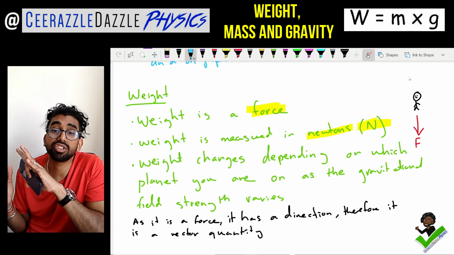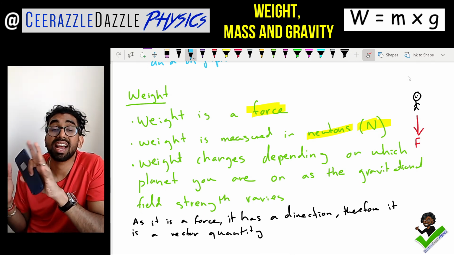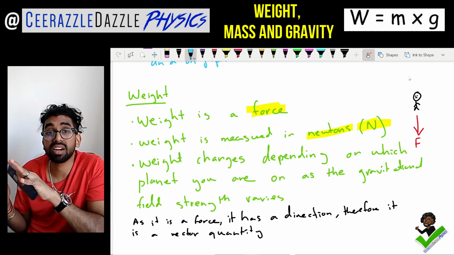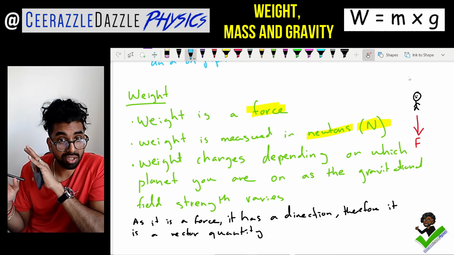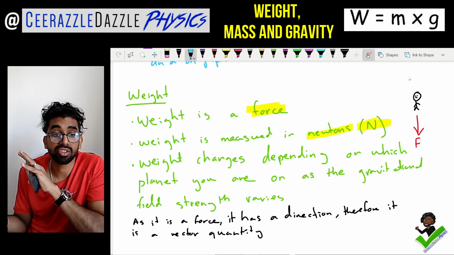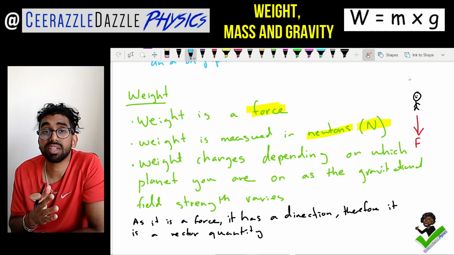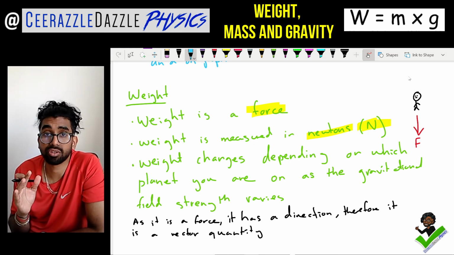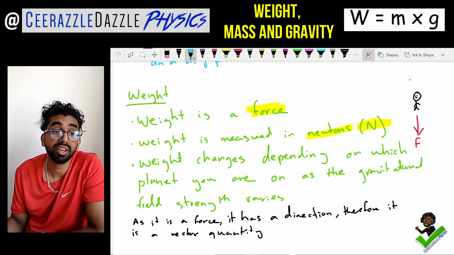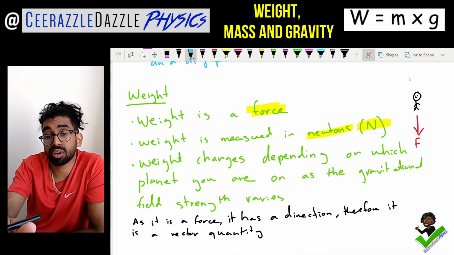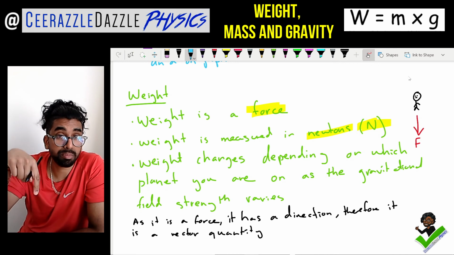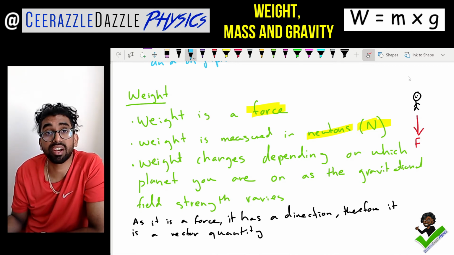So weight changes depending on which planet you're on, as the gravitational field strength varies. So if gravity is going to change, obviously your weight will change here. And it's a force, and therefore it's a vector quantity because it has a size and direction, guys. It has a size and direction. Right, and as you can see in that little diagram over here, my weight is always pulling me down, obviously to the center of the Earth, guys.